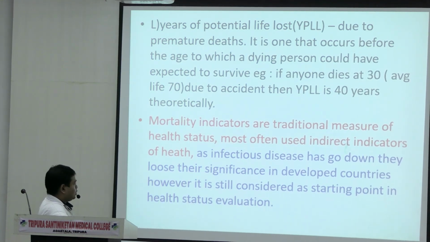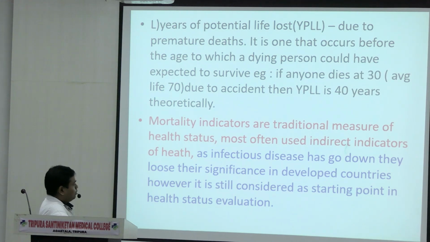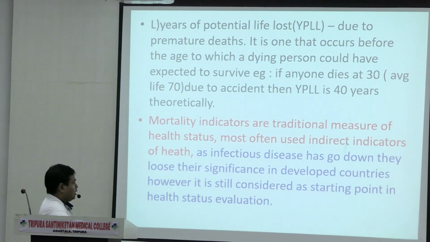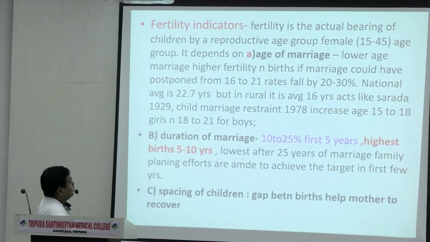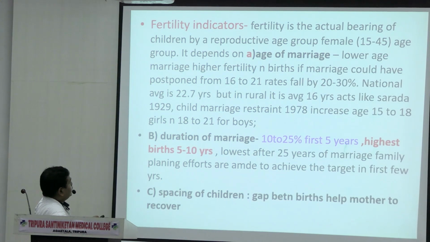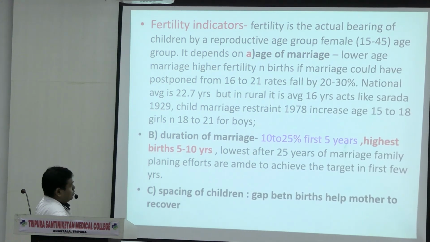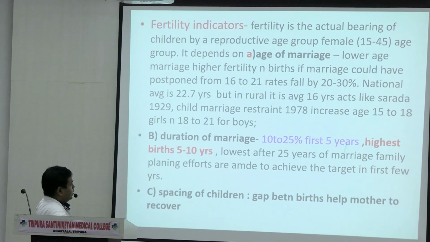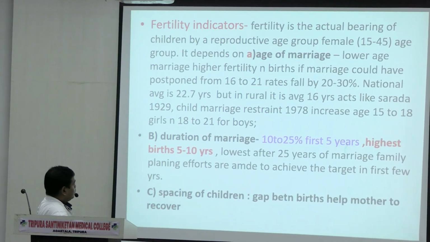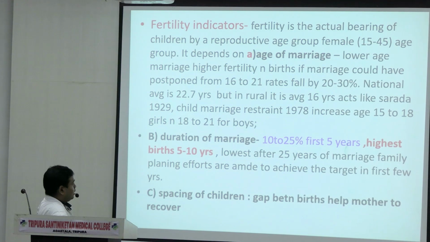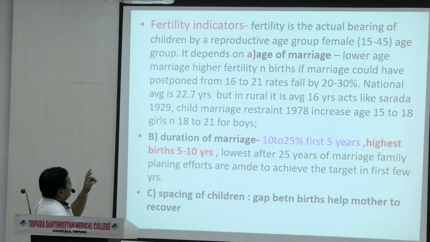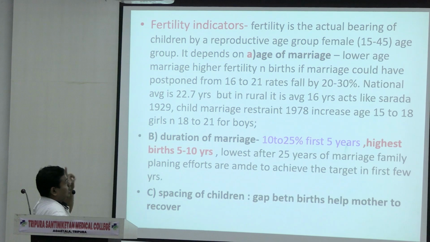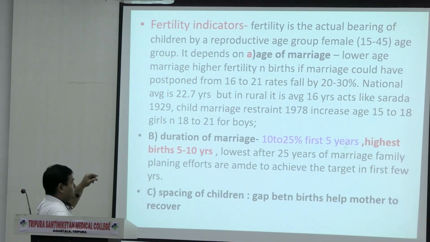As infectious disease has gone down, they lose their significance in developed countries, but are still prevalent in developing countries. Okay? Fertility indicators, you know, age of marriage depends on this type of thing. Then duration of marriage: 10 to 25% of births occur in the first 5 years. Highest birth rate is at 5 to 10 years, lowest after 25 years of marriage. These things are all dependent. Fertility in India, fertility means the childbearing part, how much a woman can bear depends upon these factors.